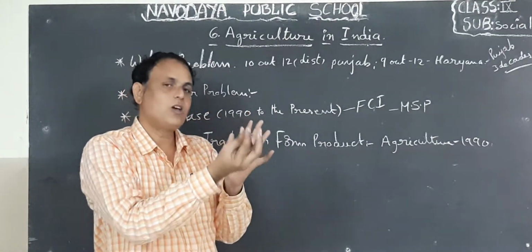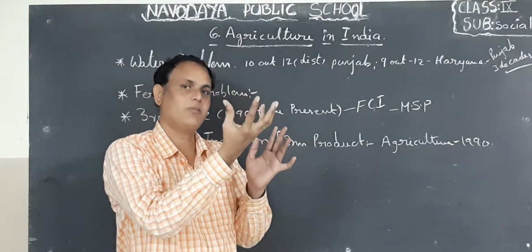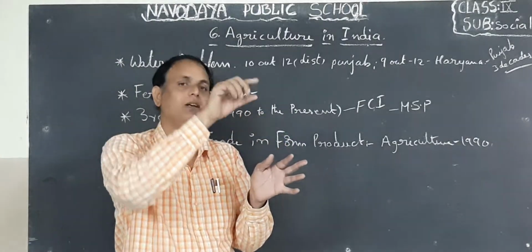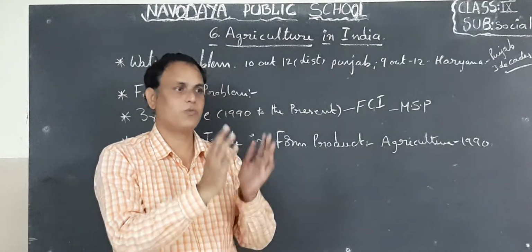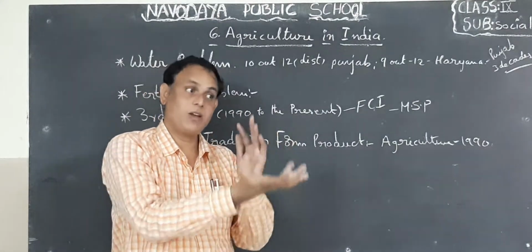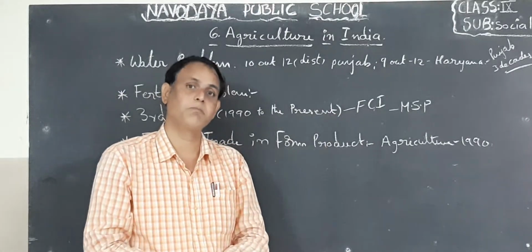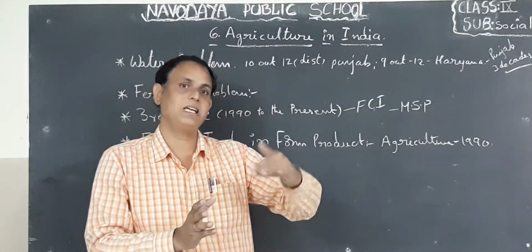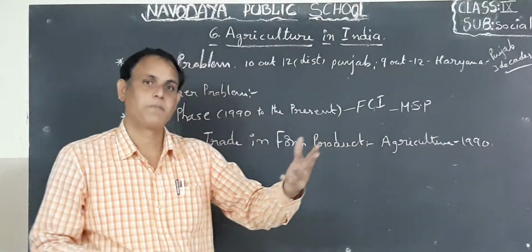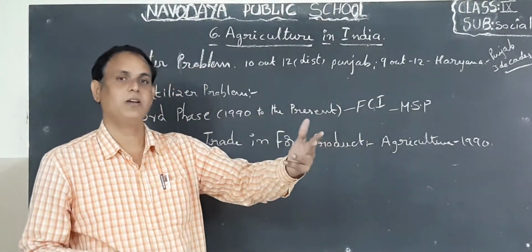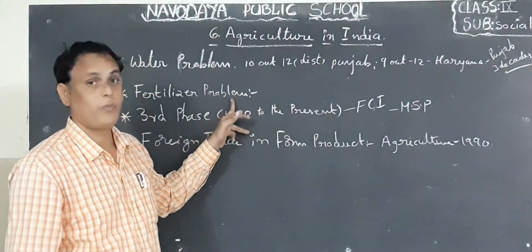The plant will give fruits and harvest, etc. So these fertilizers and chemicals are within the crop, within the food material. When we take the food material, what will happen to the human being? Again, so many effects will occur. Okay, children, so many diseases will occur. So this is the problem of fertilizers.